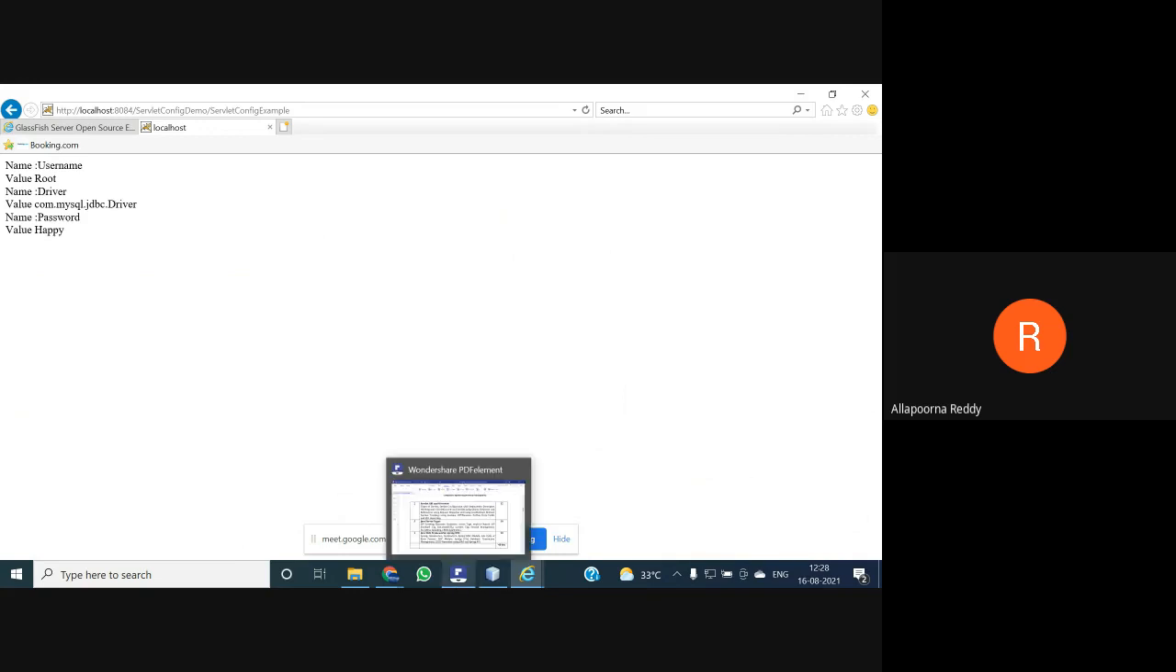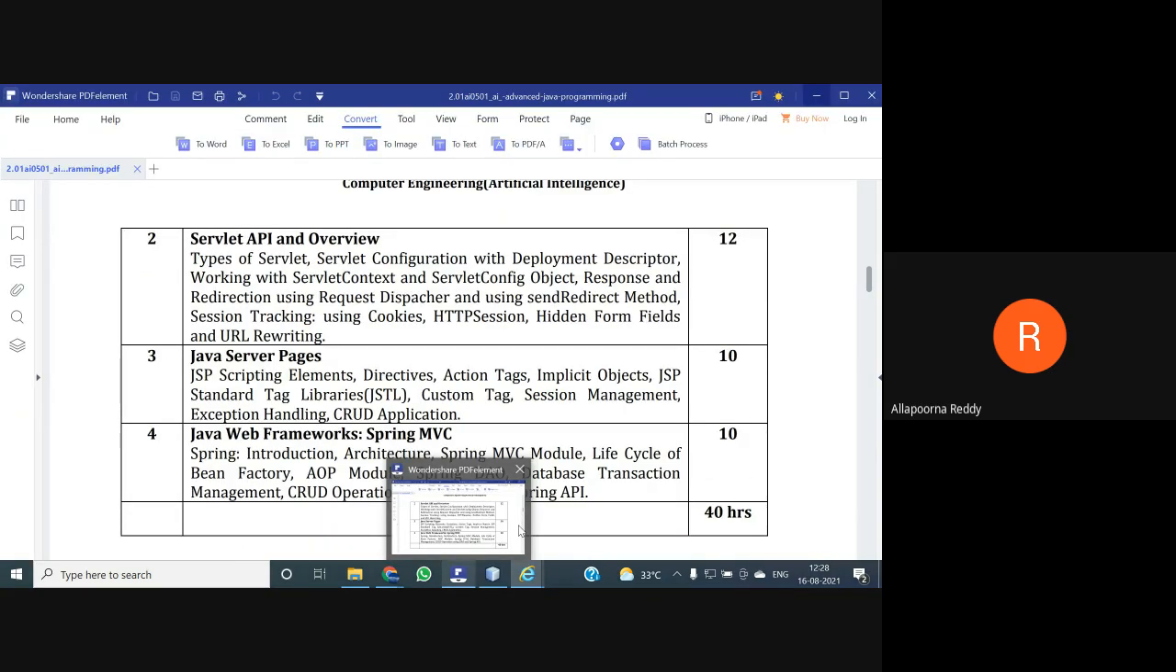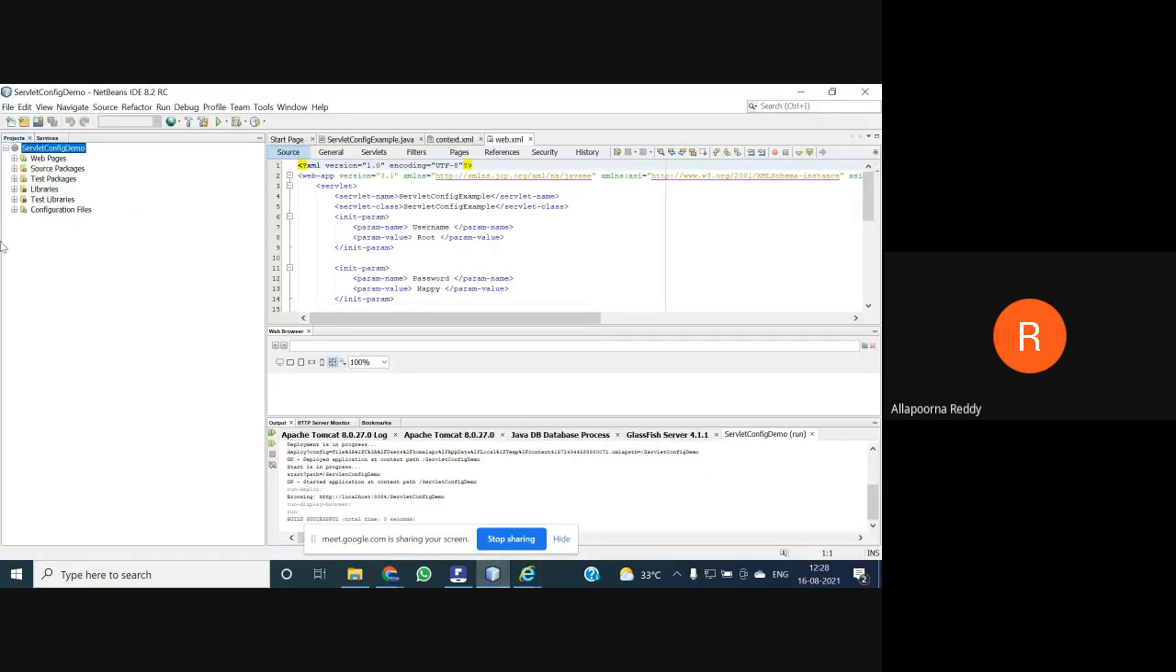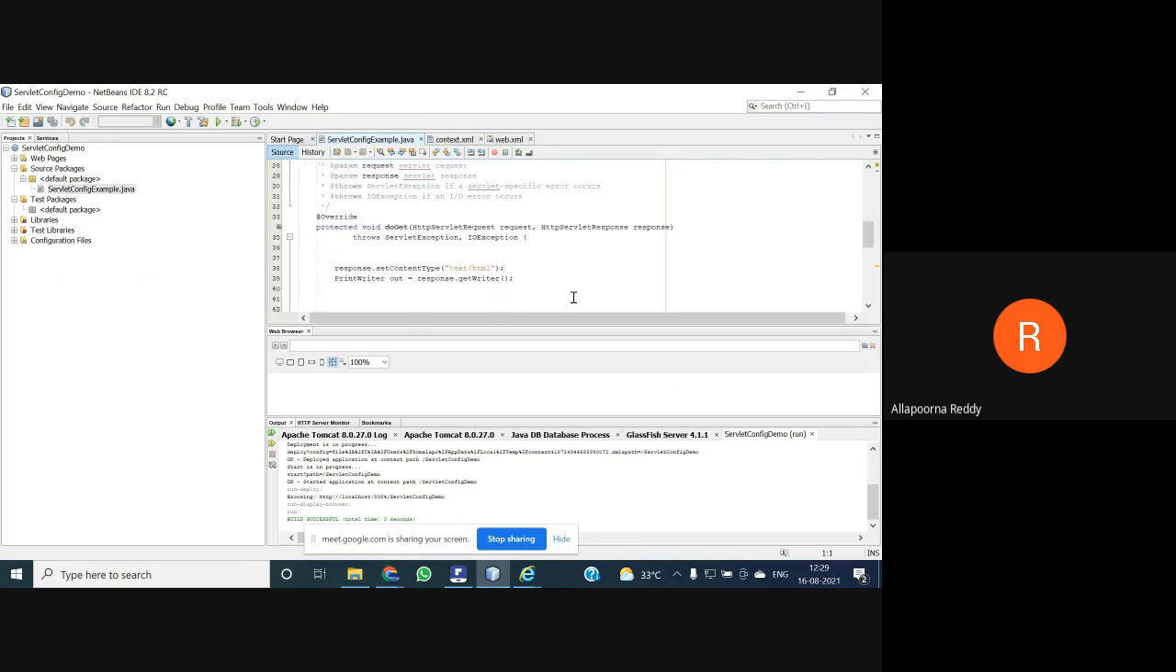Yes, click here to get servlet config parameters. When I click, it clearly gives the information about the configuration of your servlet. What is the username you made, what is its value, what is the name of your driver, that is the connection of your MySQL, and what is the username and password. You can find all these things in your source packages where we included all of it. Config example, look at here.